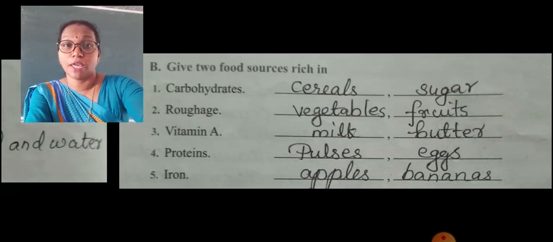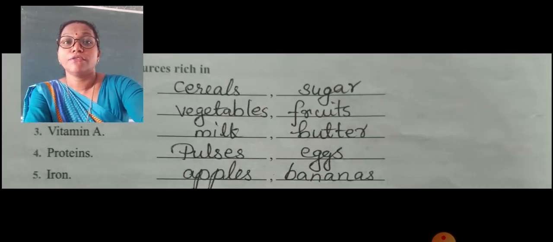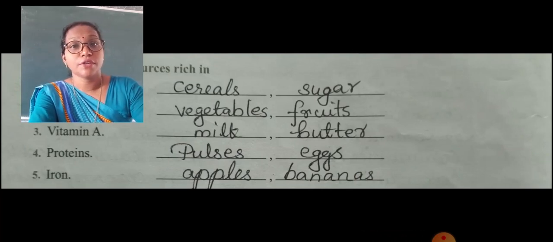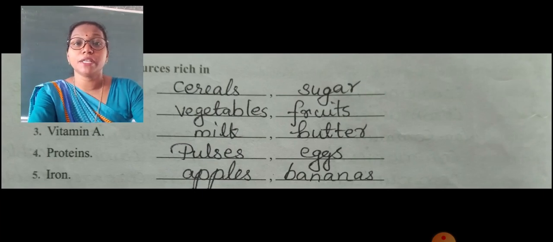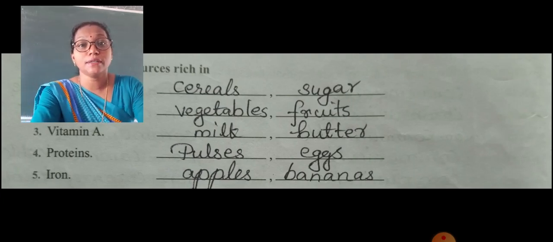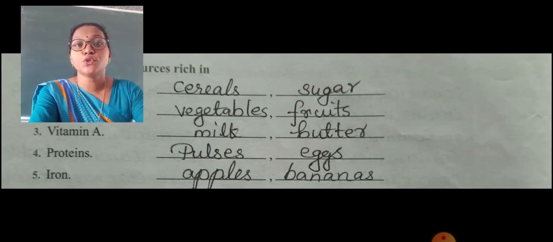Now children, roughage. Roughage is provided by vegetables and fruits. Roughage is the fibrous part present in our food. Roughage adds bulk to the feces. It prevents constipation and it ensures the easy removal of waste materials from our digestive system. The vegetables and fruits contain roughage. So we want to include these food items in our diet to get roughage in our body. So the sources are vegetables and fruits.